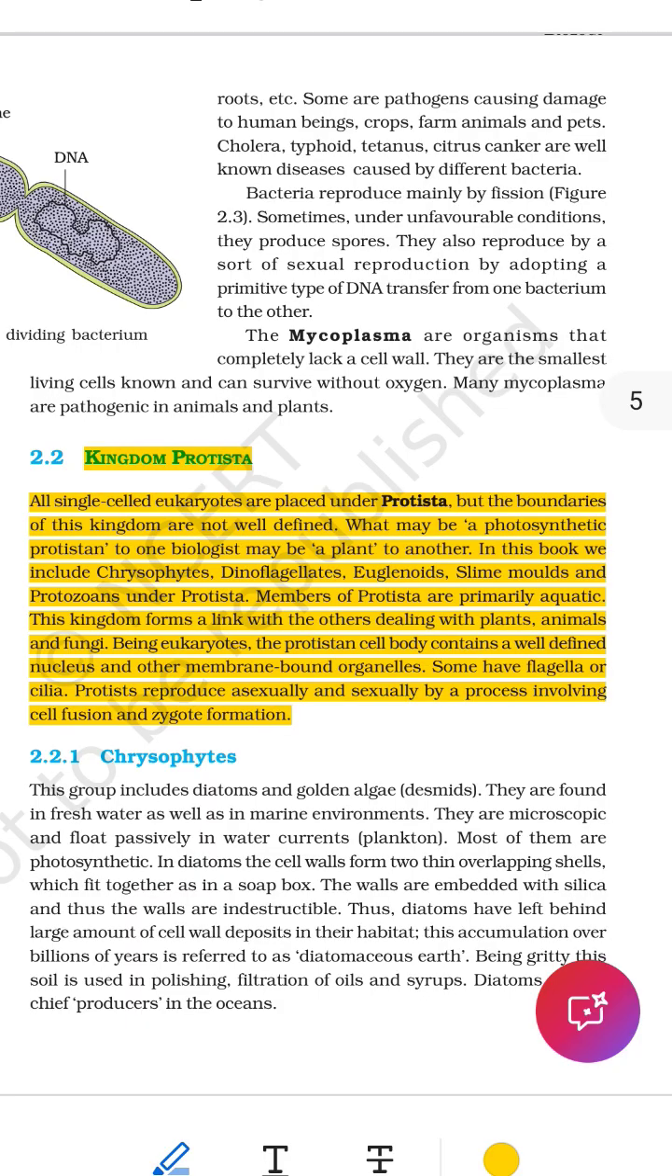Serve as a primary food source, tiny plants in the water that small animals and fish eat. 2.2 Dinoflagellates. Where they live: mostly in saltwater, oceans and seas, but some in freshwater. Shape and movement: each has 2 flagella, whip-like tails. One wraps around the middle, the other trails behind. These tails let it spin and move through water.